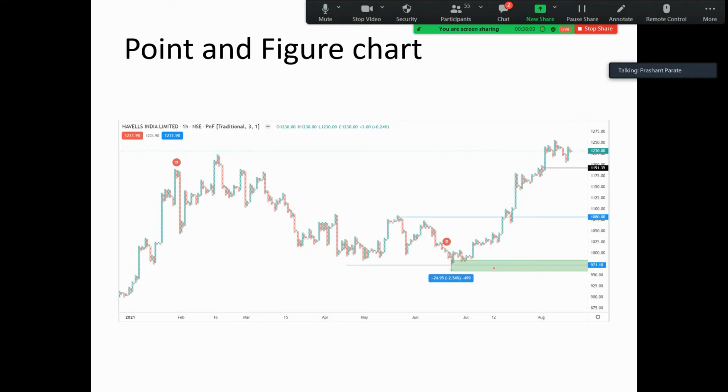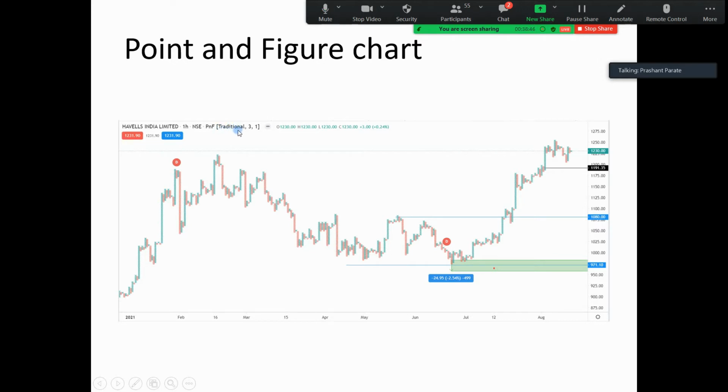law which is very useful, and point and figure is the chart which can identify how much is the cause. Like if there is accumulation in this region, then we can project the targets of this accumulation. The cause built over here, we can project targets for this accumulation by calculating this range in terms of point and figure. Point and figure chart is not based on candles, it is not based on time frame, it is a noiseless chart, and candles are formed when they are moving in one direction.